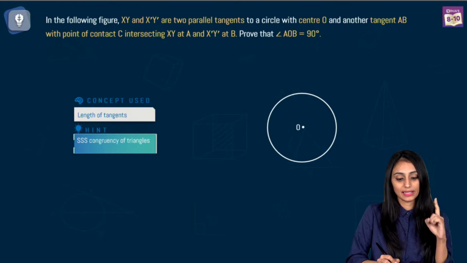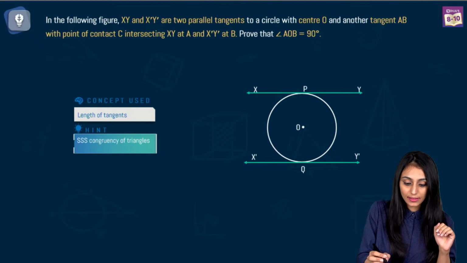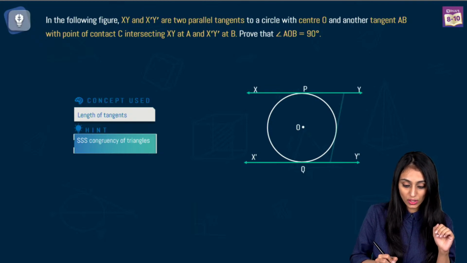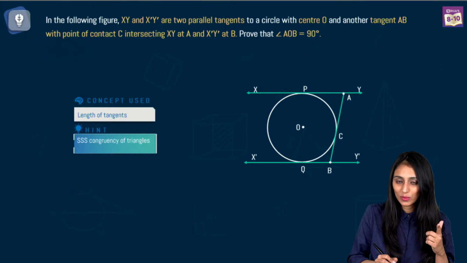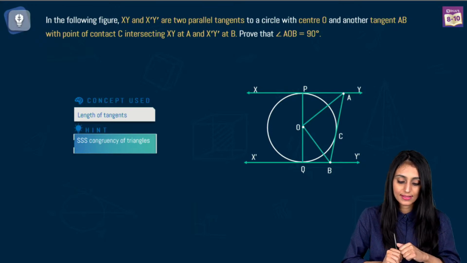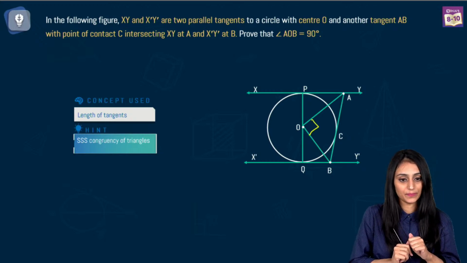There are two parallel tangents here, XY and X dash Y dash. And another tangent is there, AB, whose point of contact is C. This is the figure. Now we need to prove that angle AOB is 90 degrees. So let's join this first, like this. You need to show that this angle is 90 degrees.